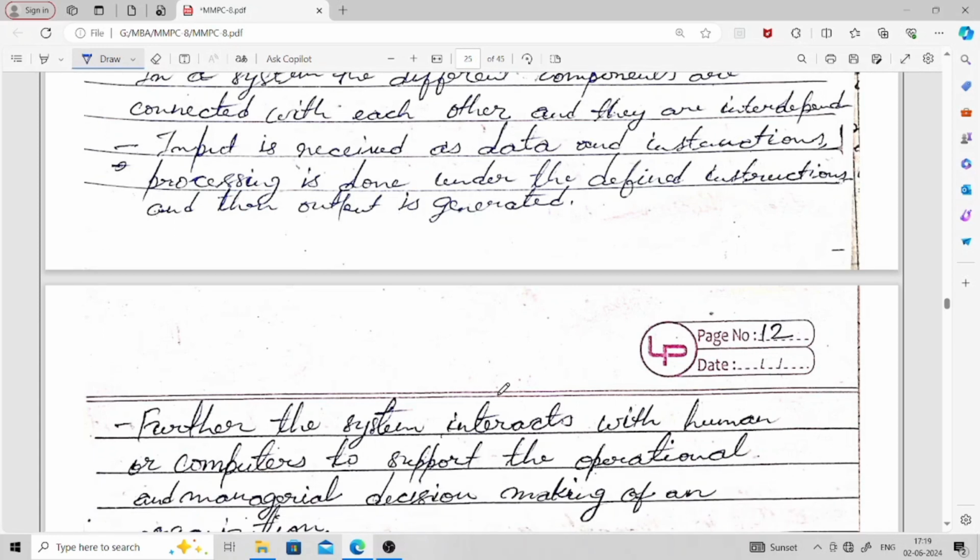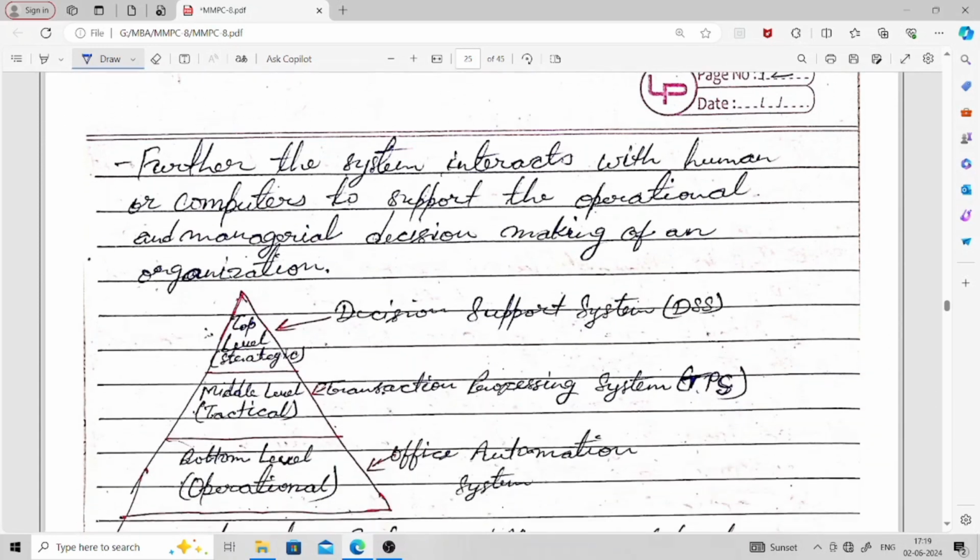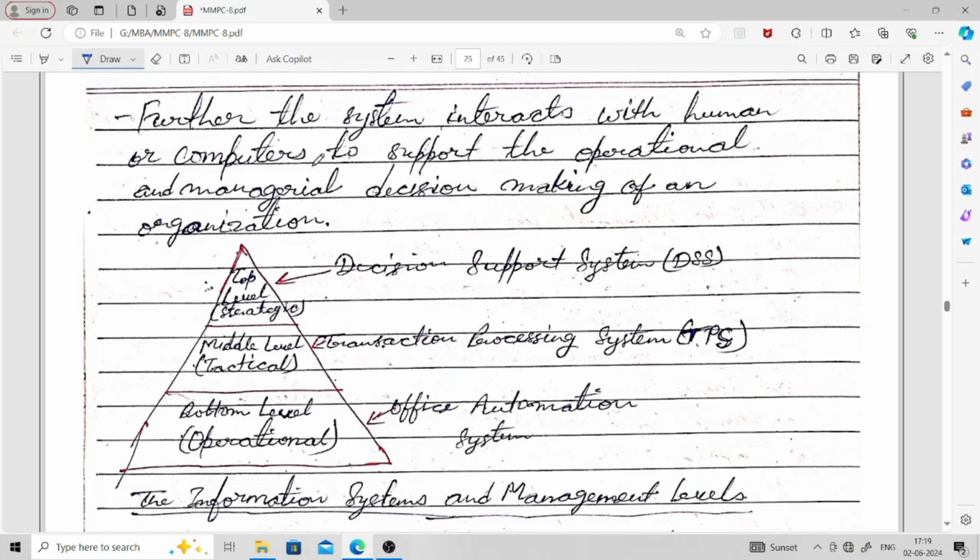Further, the system interacts with humans or computers to support the operational and managerial decision making of an organization. Whatever systems we have developed for this information processing interact to support operational and managerial decision making. So why do we use an information system? To make better decisions.